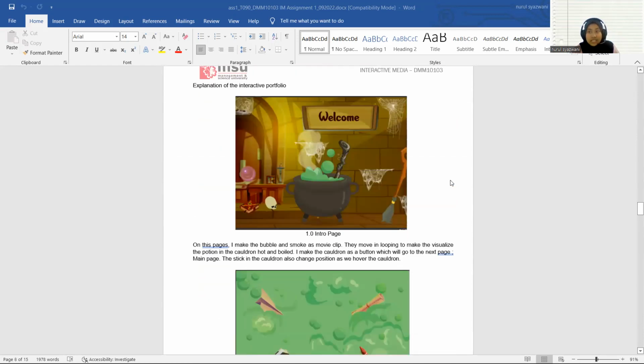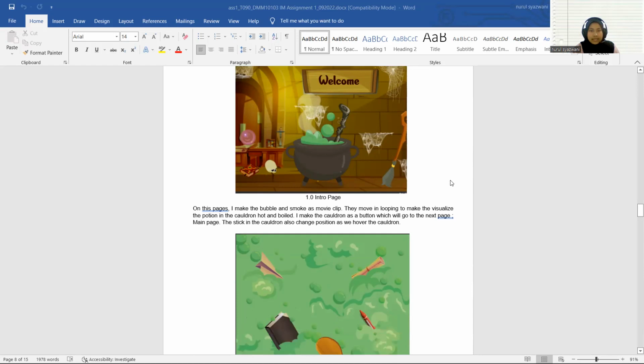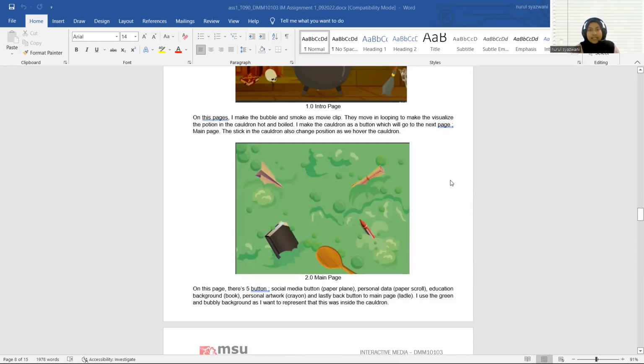Next is the explanation of each page that is available in my portfolio. First is the intro page. On this intro page, I make the cauldron the main subject, which is also the button that will lead you to the main page. I also made the bubbles and the smoke as movie clips so that they move in a loop. And then I also made the stick in the cauldron move right and left whenever you hover over it.